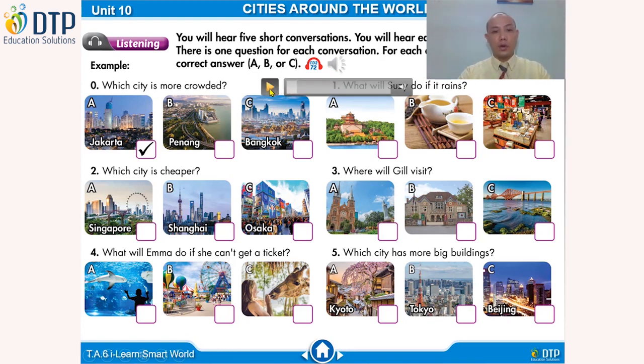Chúng ta có câu số 1 làm ví dụ. Câu hỏi là Which city is more crowded? Chúng ta có Jakarta, Penang, and Bangkok. So you listen for the name and which city is more crowded.